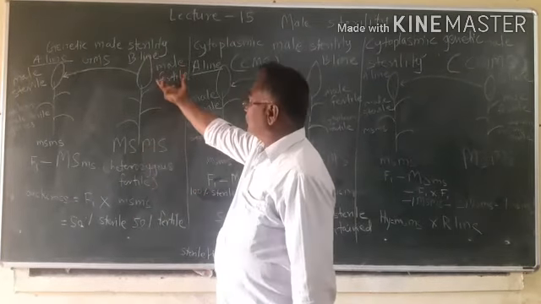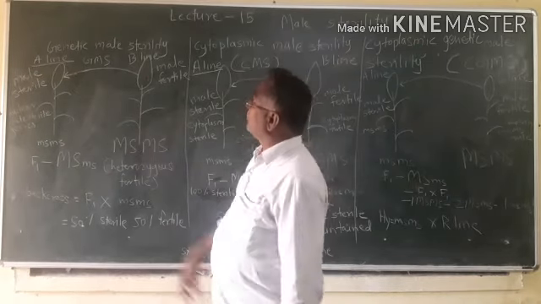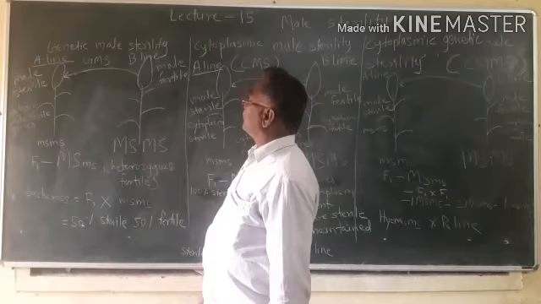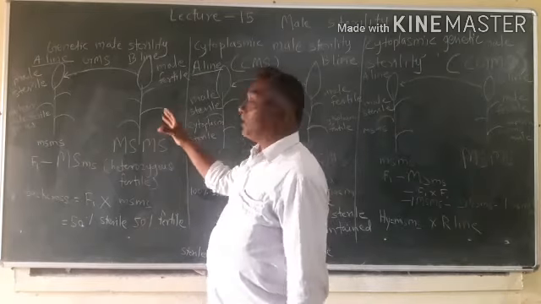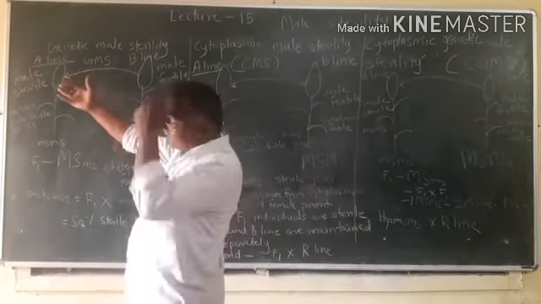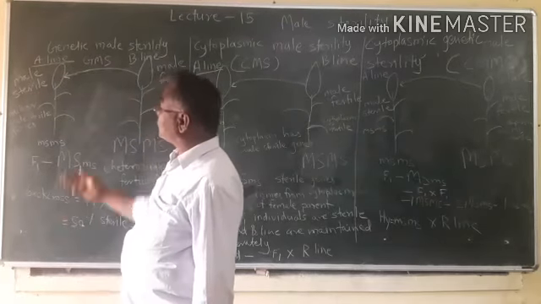So this is the male fertile line, which is called the B line, male fertile line. It is used as male parent, and the second line is the A line, which is male sterile, means sterile.